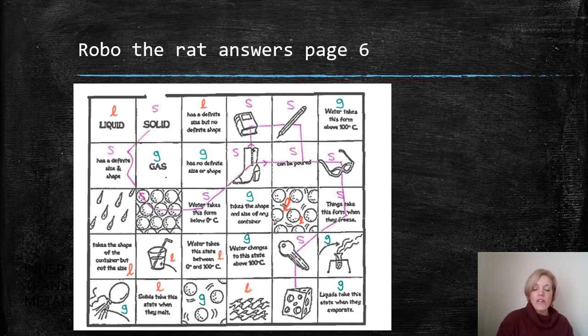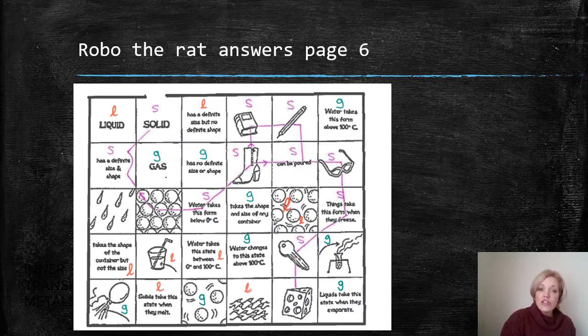So in the last lesson, you guys had to do quite a few activities in class. What this video is going to cover are the answers to those activities. The first activity you had to do was Robo the Rat, which is on page 6 of your booklet. It would be advisable, I want you to mark your work now.